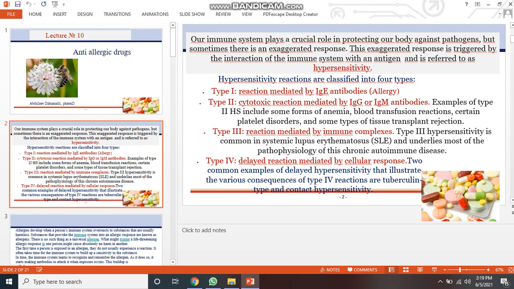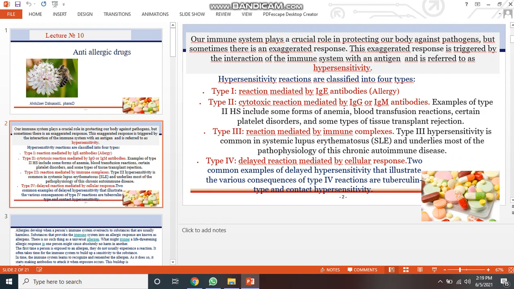Type 1 is a reaction mediated by IgE antibody, that is allergy. Type 2 is a cytotoxic reaction mediated by IgG or IgM antibodies. Examples of type 2 hypersensitivity include some forms of anemia, blood transfusion reactions, certain platelet disorders, and some types of tissue transplant rejection. Type 3 is a reaction mediated by immune complexes.